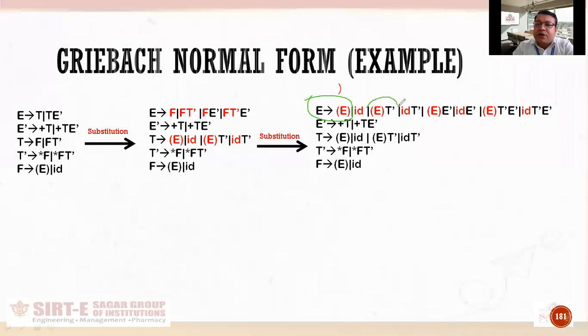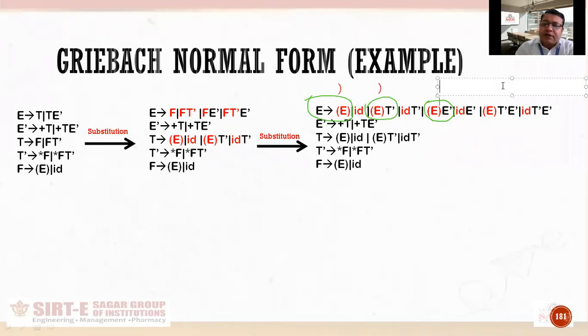Yes, on this production what is the problem? Here the first terminal is there, yes it is okay. Then a variable came, yes it is also okay. Then again a terminal came, and what is that terminal? It is again right parenthesis. So this right parenthesis is coming again and again in many of the productions. If you see this production also, what is happening? Again this right parenthesis is creating a problem for us.